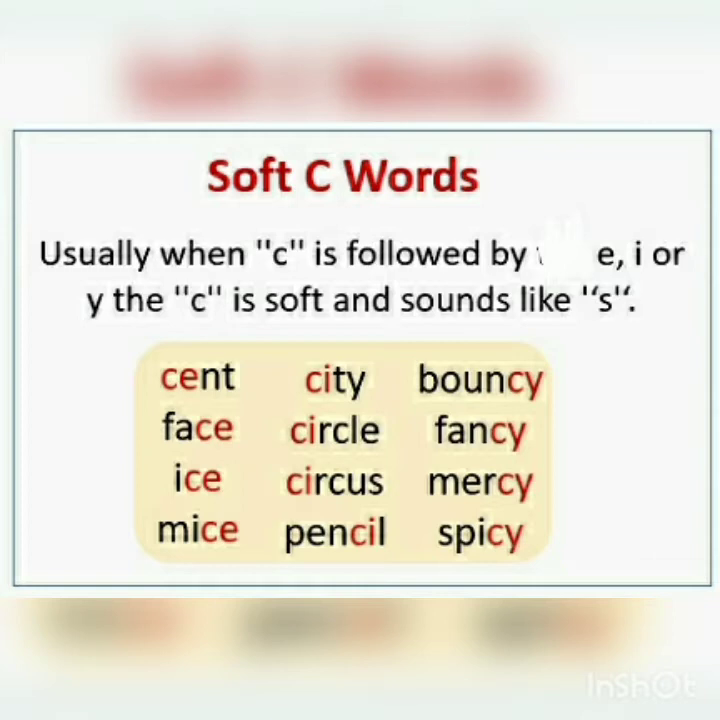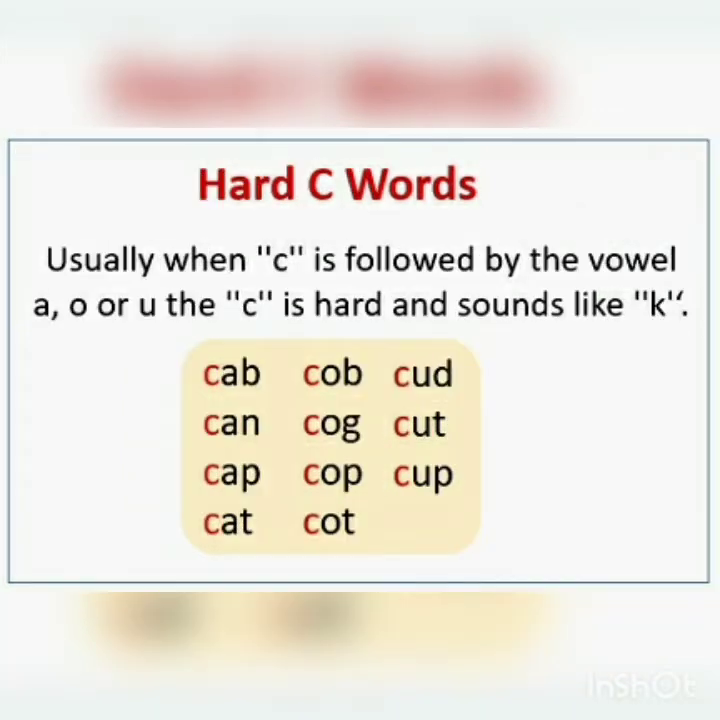What is soft C? When letter C is followed by letter E, I, or Y, C is soft and it sounds like S, like scent, city, bouncy, face, circle, fancy, ice, circus, mercy, mice, pencil, spicy. So please remember, E, I and Y along with C makes the sound of S.